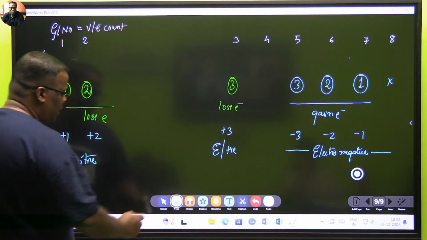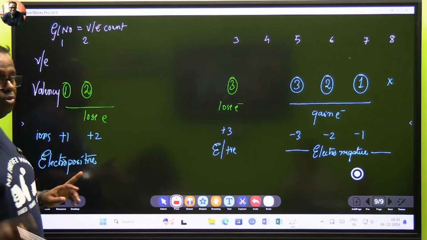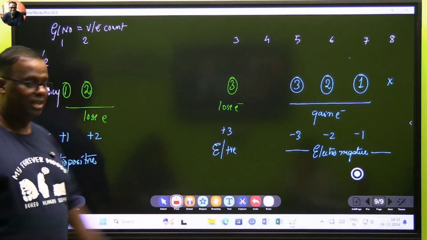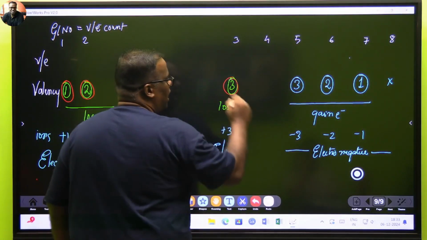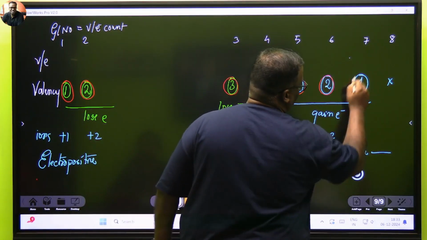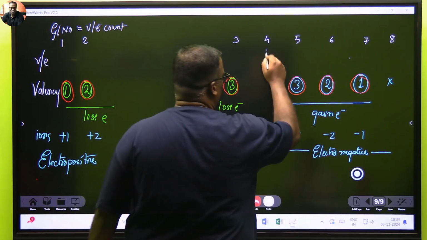And if somebody tells me, sir, can you comment on the valency? This is interesting. We don't say the pluses in valency. The valencies will always be 1, 2, 3, and then 3, 2, 1. Sir, why are you so stepmotherly with this group?